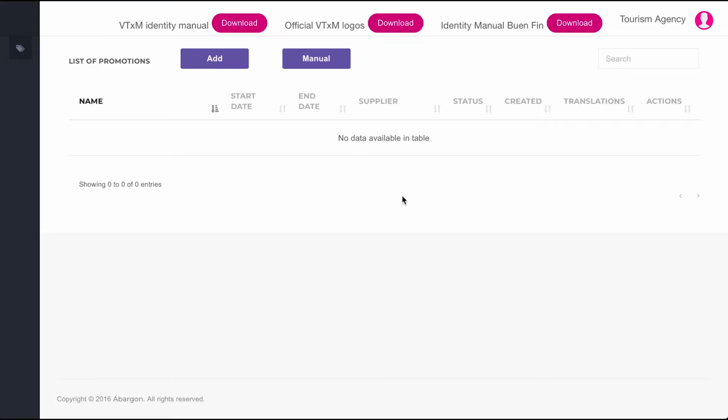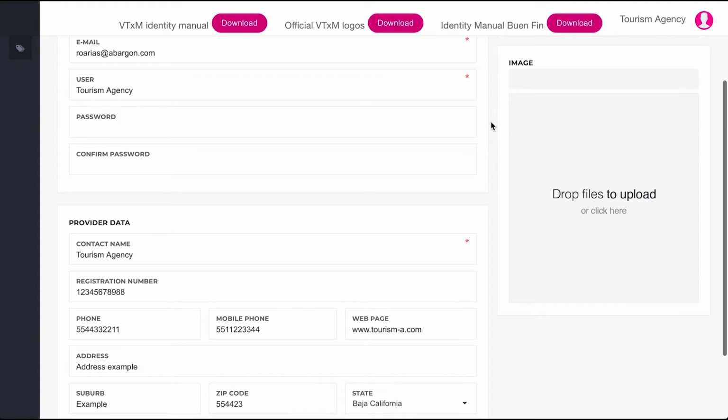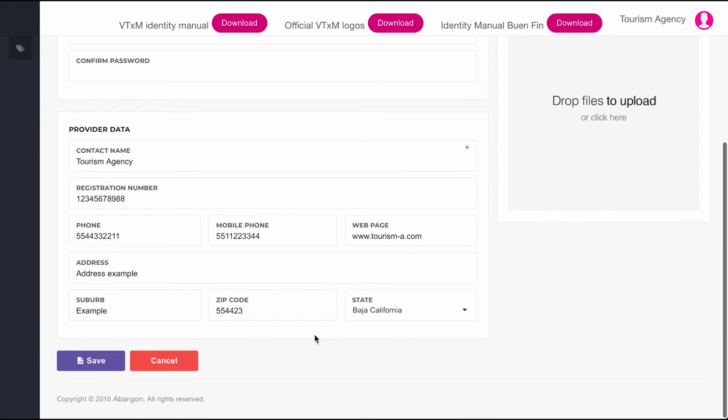Welcome to the offer management system of Viajemos Todos Por México. Once you have signed in to access your account, you will be able to see your supplier name in the upper right hand side of the screen. In order to personalize your profile, you can click on the image that appears beside your name, and then click on the profile gear icon.